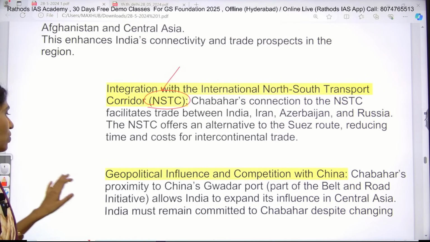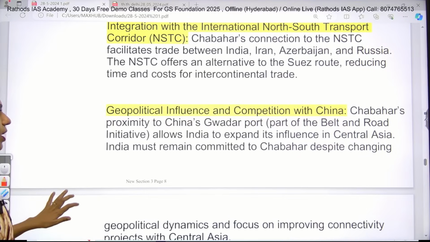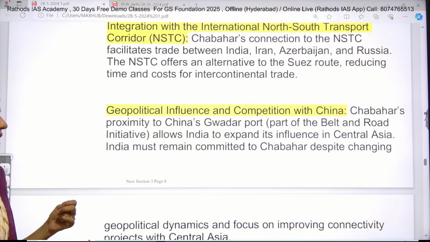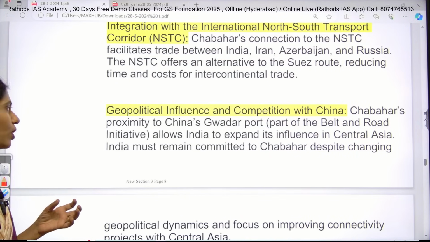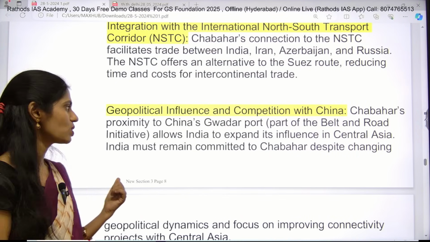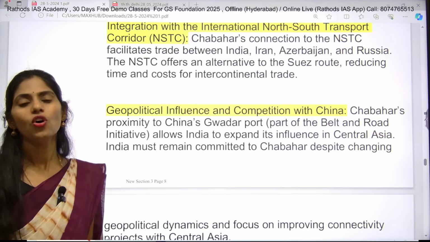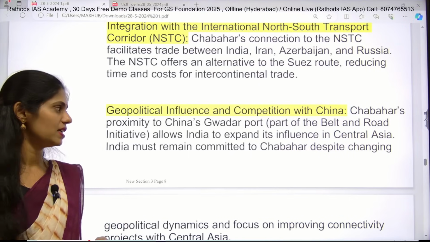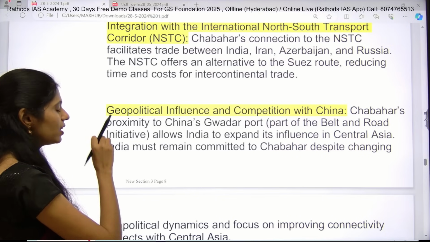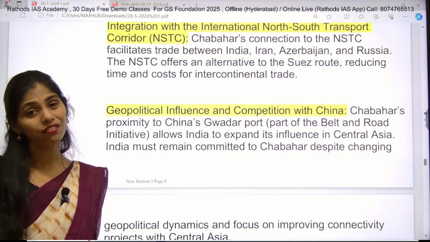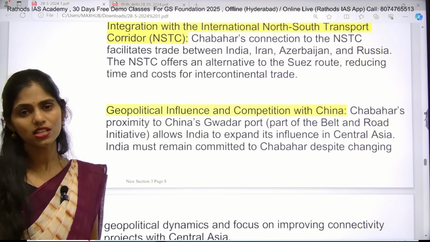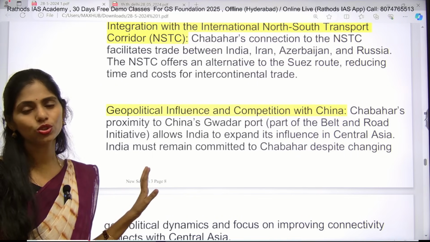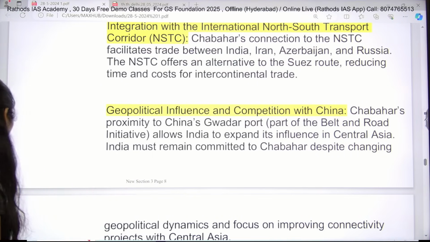Okay, and the next one is that it is also very important for showcasing our geopolitical influence and competition with China, because China is developing the Gwadar Port, which is also an important part of China's Belt and Road Initiative under CPEC. To counter that, this is very important, and if India wants to increase its influence in the Central Asia region, it needs to be committed to the Chabahar Port for sure.